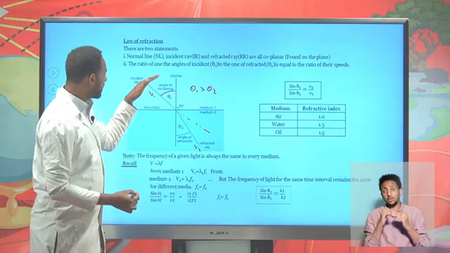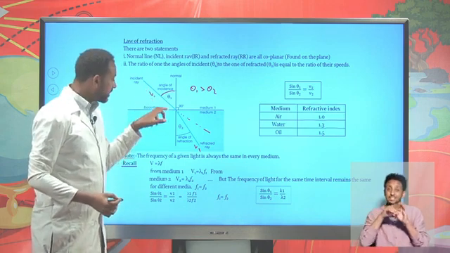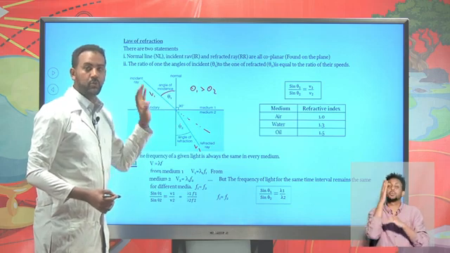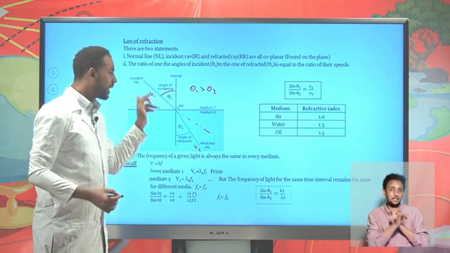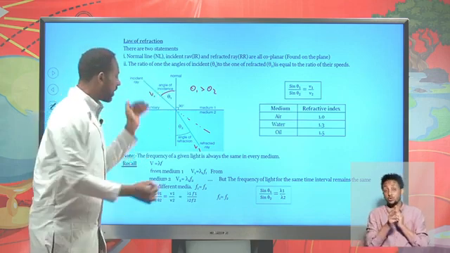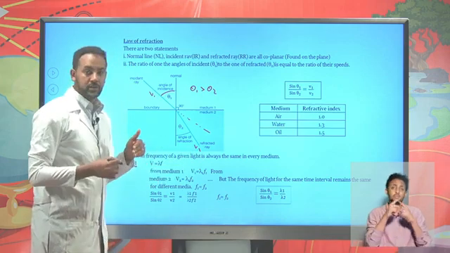For example, if there are 4 waves within a second, then when it propagates in this medium, there will again be 4 waves within a second, so the frequency remains the same despite the change of velocity. The velocity in medium 1 and medium 2 might change, but the frequency remains constant.